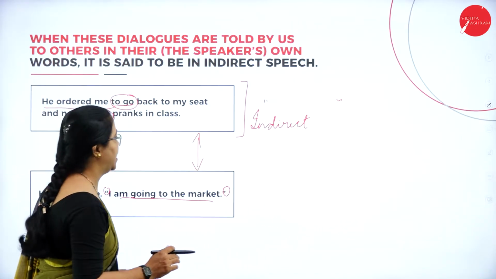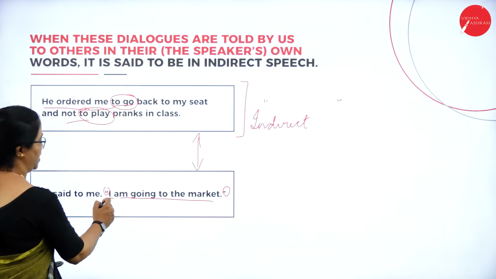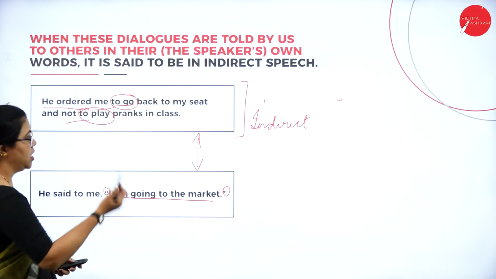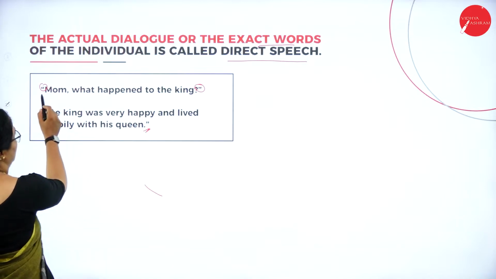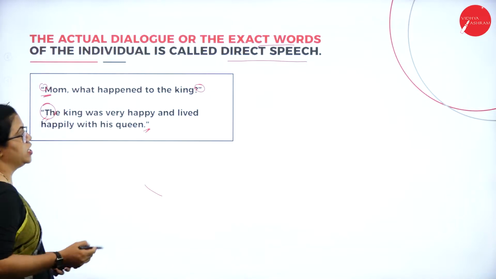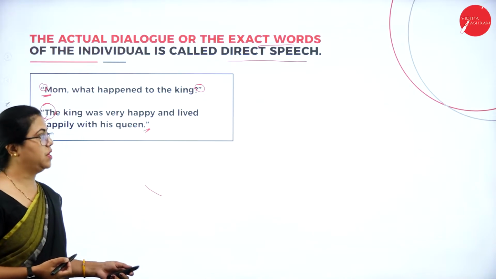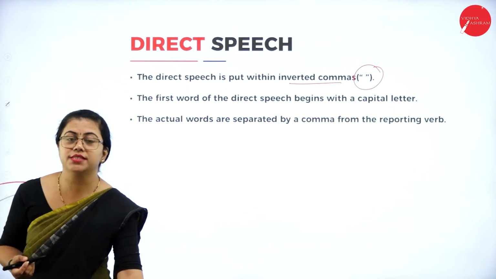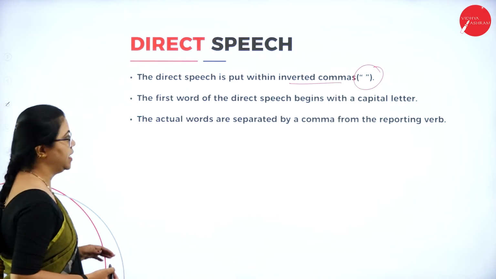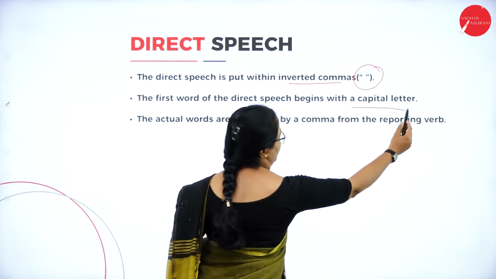Let us go back to the slide and check that. So here you can see it begins with a capital letter, isn't it? In the previous slide also you can see it. All these begin with a capital letter. This shows that direct speech, whenever you're writing within inverted commas, has to begin with a capital letter. So that is the rule over here.